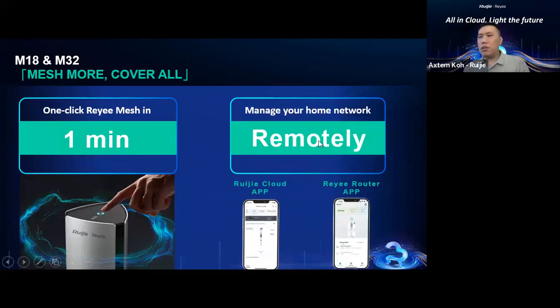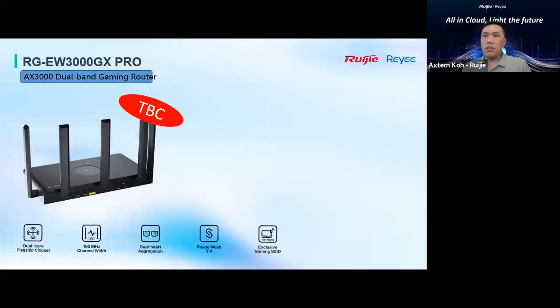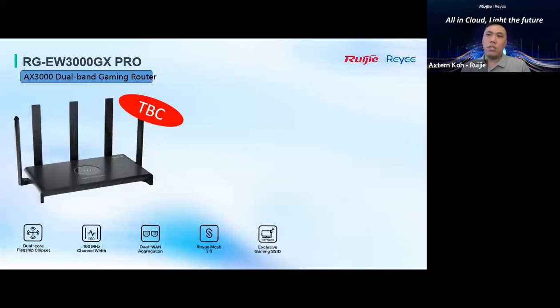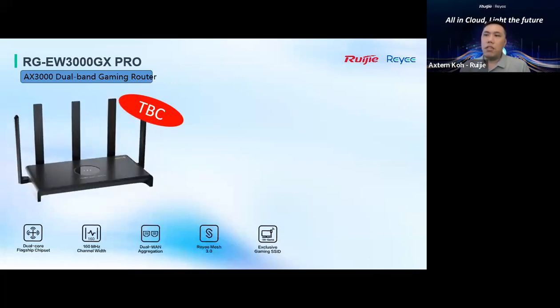And they are also able to support remote maintenance for monitoring this home Wi-Fi router, using our Reyee Cloud application or Reyee router application. Okay, we have two applications to monitor our home Wi-Fi router. And this is another new model, the EW3000 GS Pro. The release date is to be confirmed.